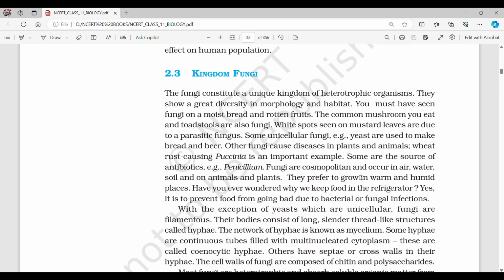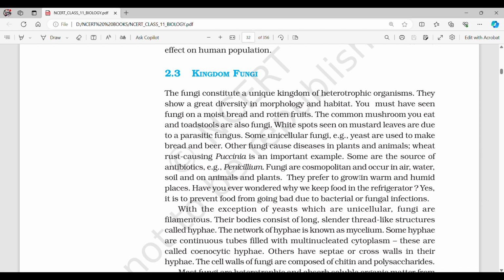2.3 Kingdom Fungi. The fungi constitute a unique kingdom of heterotrophic organisms. They show a great diversity in morphology and habitat. You must have seen fungi on moist bread and rotten fruits. The common mushroom you eat and toadstools are also fungi. White spots seen on mustard leaves are due to a parasitic fungus.